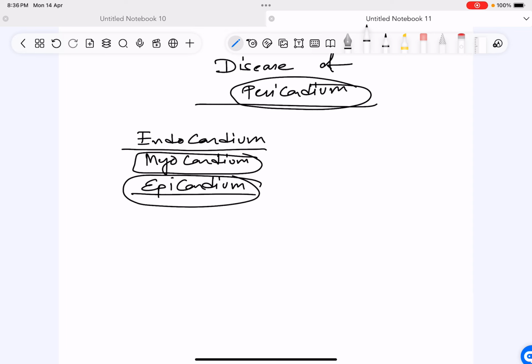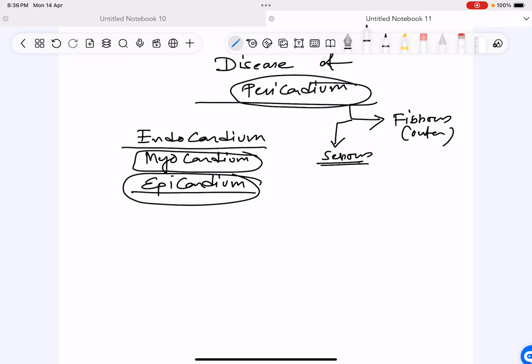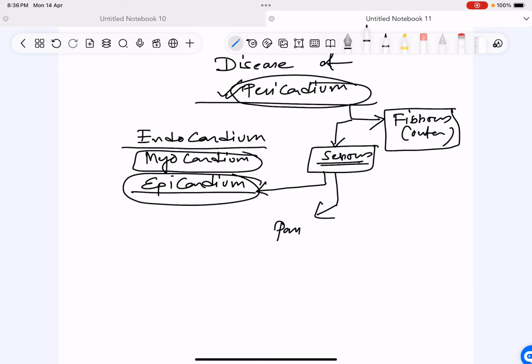So before I discuss your epicardium, let me tell you pericardium has two layers. Then it will be easy to understand what is epicardium. So pericardium has two layers: fibrous layer, which is the outer layer, and serous layer, which is the inner layer. Then serous layer has two layers. One of the layers is epicardium and the other layer is parietal layer.